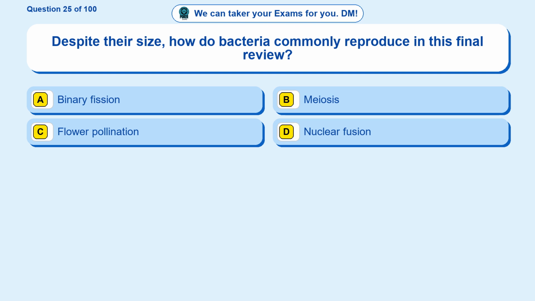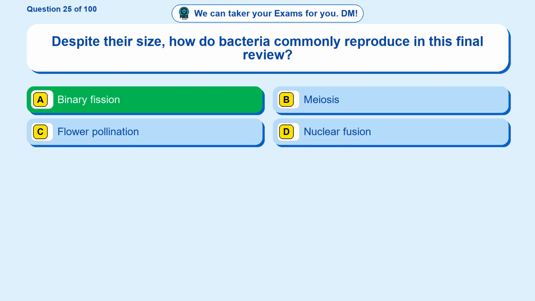Question 25. Despite their size, how do bacteria commonly reproduce in this final review? Option A, binary fission. Option B, meiosis. Option C, flower pollination. Option D, nuclear fusion. The correct answer is option A.